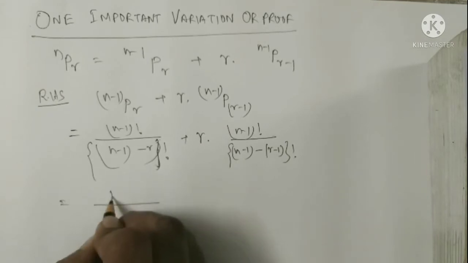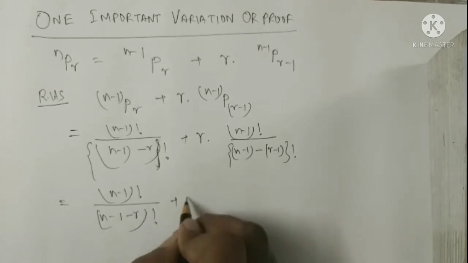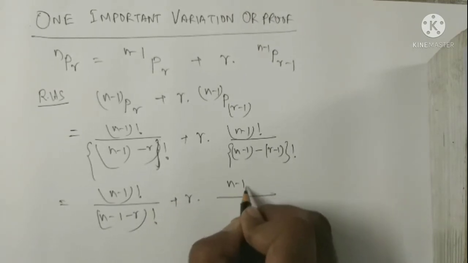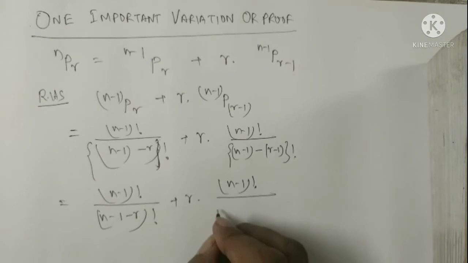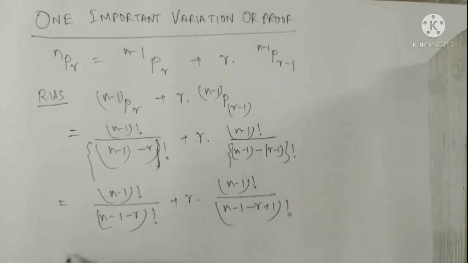That is n minus 1 factorial by n minus 1 minus r factorial plus r n minus 1 factorial by n minus 1 minus r plus 1 factorial.